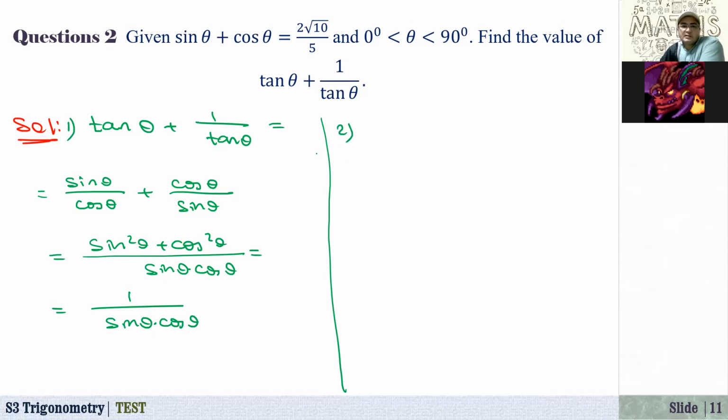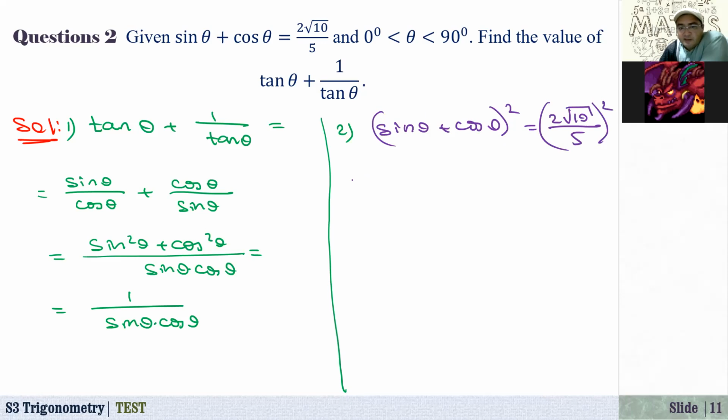The second one is, given the sine of theta plus cosine of theta, what happens if you just square both sides? Here we have sine of theta plus cosine of theta squared is equal to 2 times square root of 10 over 5 squared.